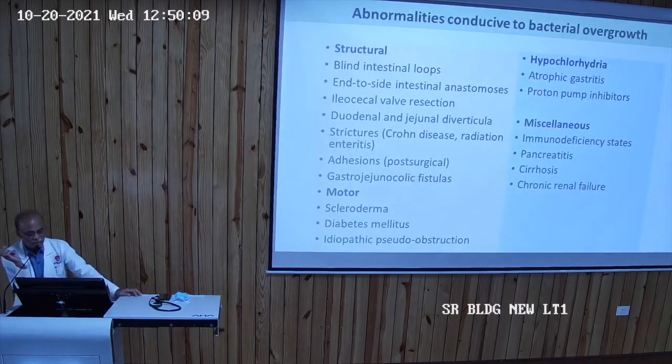Abnormalities conducive to bacterial overgrowth: structural, as when we are doing an anastomosis; motor diseases like scleroderma, which cause functional stasis; diabetes mellitus with gastroparesis, we know it; and paralytic ileus. All these can lead to bacterial overgrowth. Hypochlorhydria, as in atrophic gastritis or due to proton pump inhibitors, may lead to malabsorption syndrome. Immunodeficiency states, pancreatitis, cirrhosis and chronic renal failure are all causes of bacterial overgrowth syndrome.